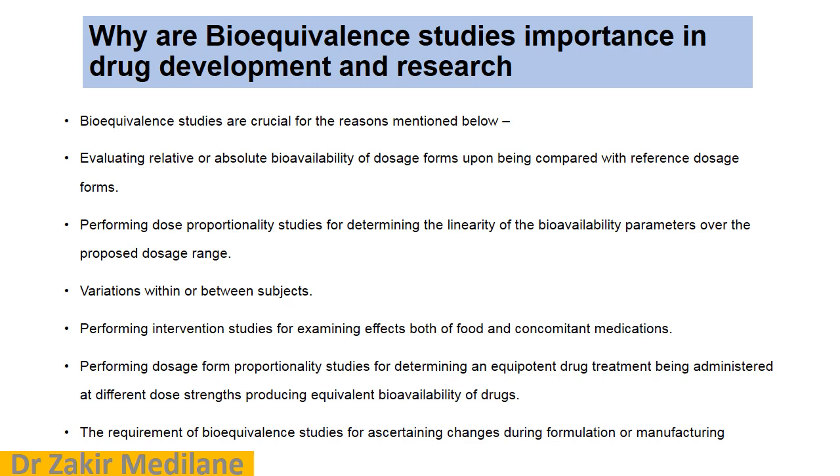The studies have to be performed to know how much of a drug is available in the systemic circulation. Variation within or between the subjects, to study the variation between one individual and another individual. Next, performing intervention studies for examining effects of both food and concomitant medication. Performing dosage form proportionality studies for determining an equipotent drug treatment administered at a different dose strength producing equivalent bioavailability of the drug. It is also useful for the requirement of bioequivalence study for ascertaining changes during formulation of manufacturing.